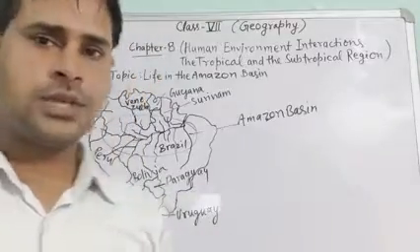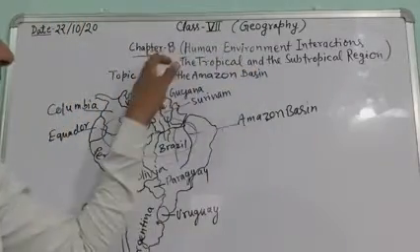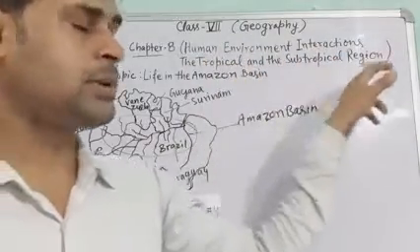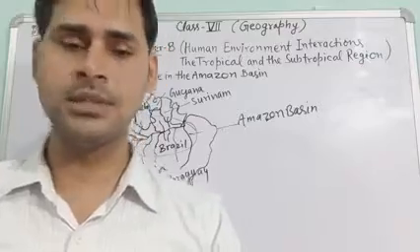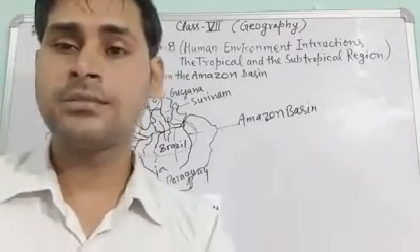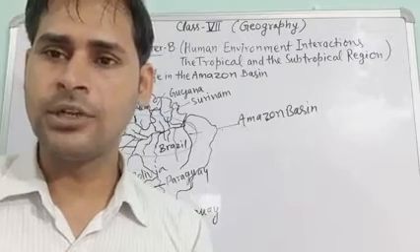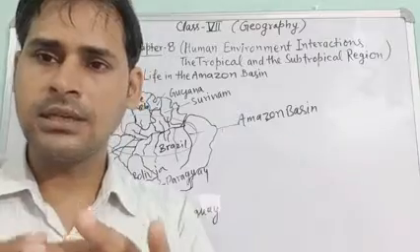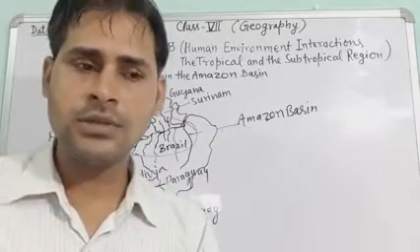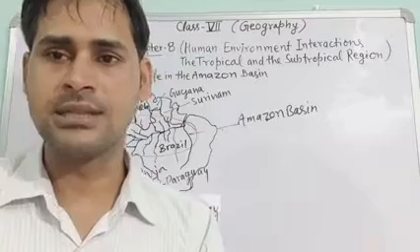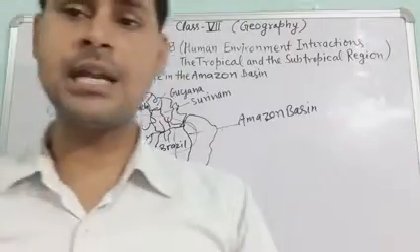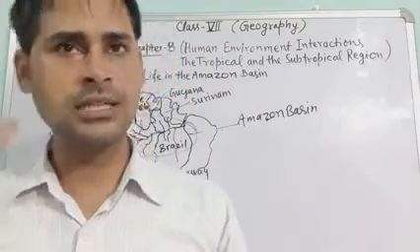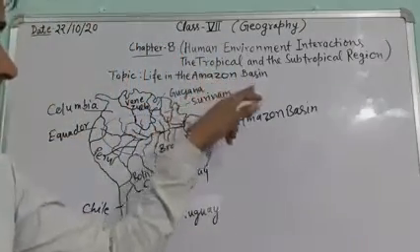Hello students, today we will study class 7th geography, chapter number 8, human environment interaction, the tropical and the subtropical region. So in this chapter we will understand the climatic condition, food, people, cloth, and we will make difference about the cold region and hot region. So first of all we will understand about life in the Amazon basin. So this is our topic, life in the Amazon basin.